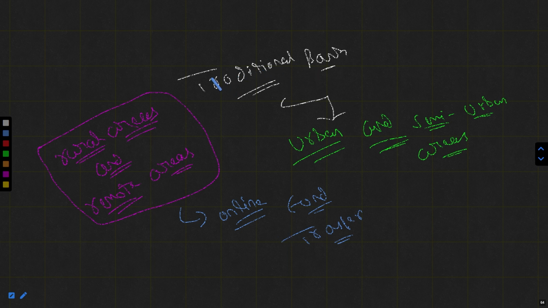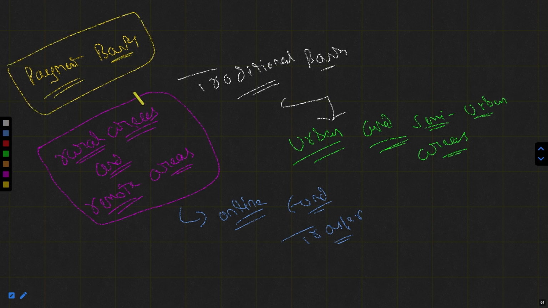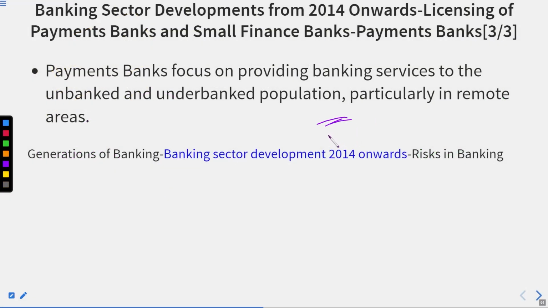But as we have seen, they are not so preferred by the traditional banks. So in such a case, payment banks come into the picture. Payment banks are available to rural and remote areas also. These people can use the payment banks through the application or the website, and they can make online fund transfers and use the services. Okay, so keep this in your mind.